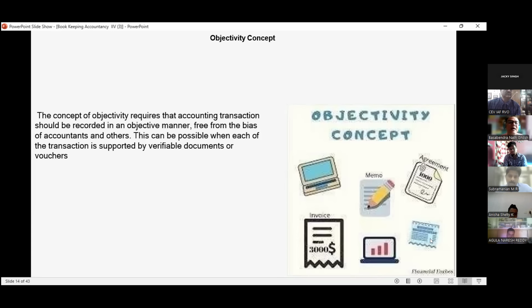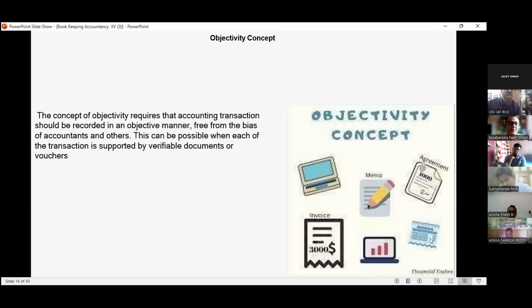Not clear? Then please say what the query is. I'm not convinced why it is a concern for us. Sir, it is a concept. The concept which is made by the accountants, we have to follow that concept. We do not have to question the assumption.